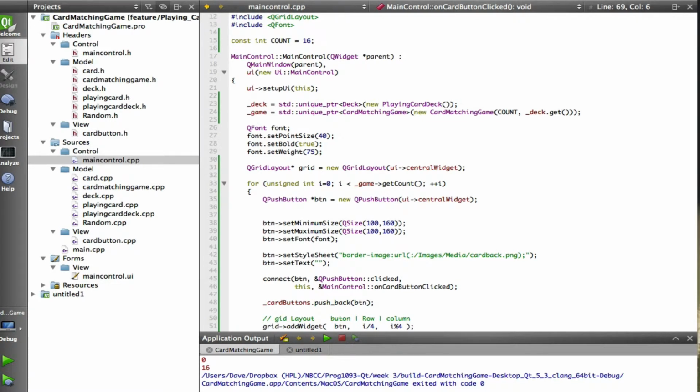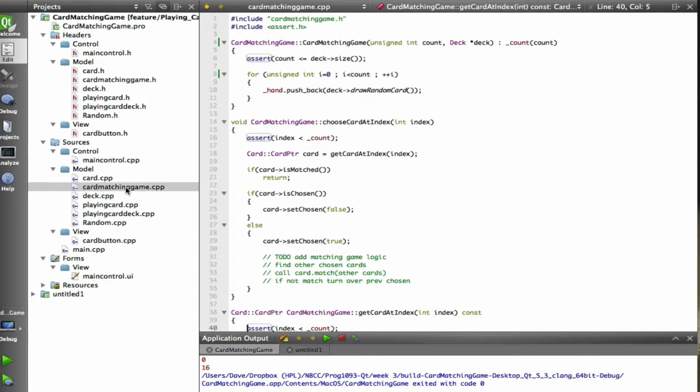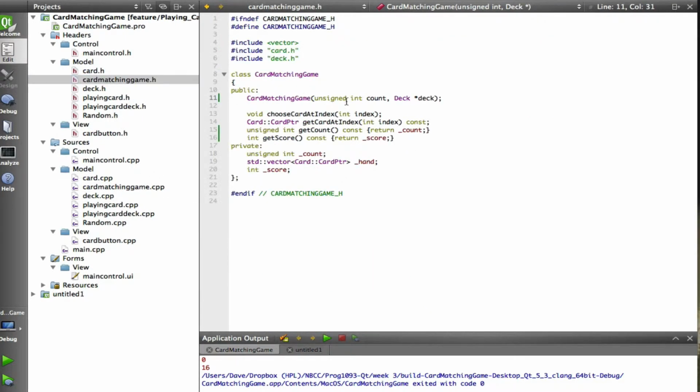Okay, so in class today we moved the card matching game ahead a fair bit, although it wasn't a whole lot of lines of code. One thing we did is we took our card matching game class, which, if you recall, takes a constructor, the count, how many cards we're going to use in the game, and a deck of cards that it deals the cards from.